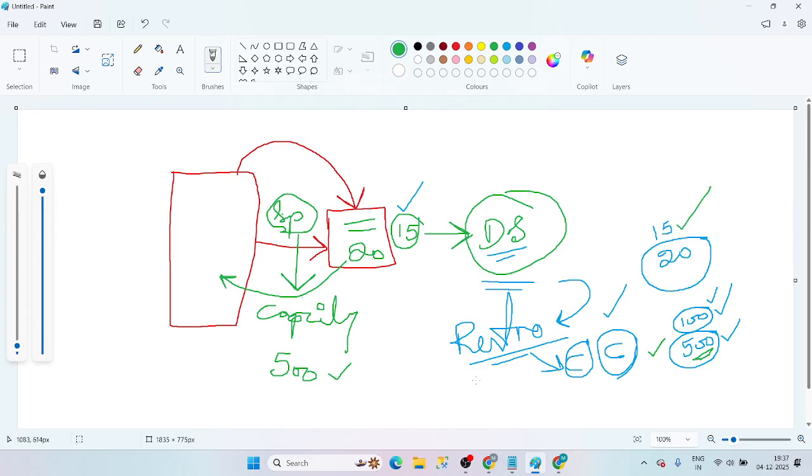Now in this retro, the team members are giving negative feedback about the client to the Scrum Master. Hey, Scrum Master, the client is giving more work and making us complete it. We can't complete this. In the retrospective, they are saying this. Now, if the client comes, are we going to get that feedback? No, we can't get it, guys.